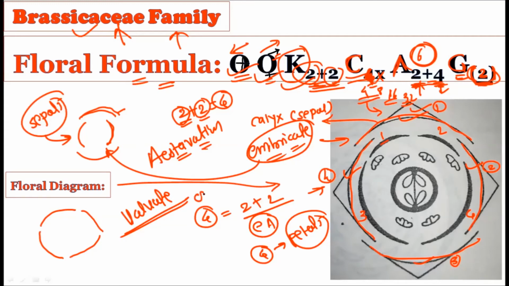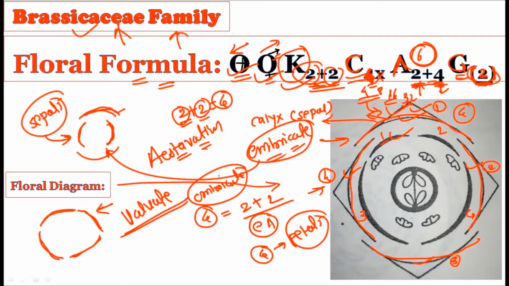You may have seen the imbricate type of estivation in the corolla, but it changes from species to species, and in the Brassicaceae family we have the valvate type of estivation in the corolla or petals. The sepals show the imbricate type, but the petals show the valvate type, so estivation differs from the sepals to the petals. In all there are 4 petals, or a multiple of 4, and these petals show the valvate type of estivation.